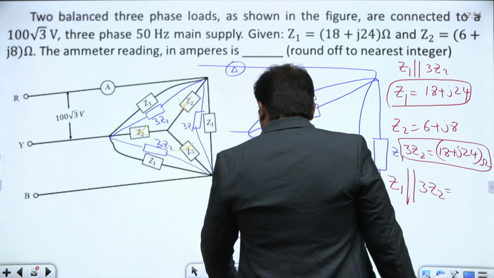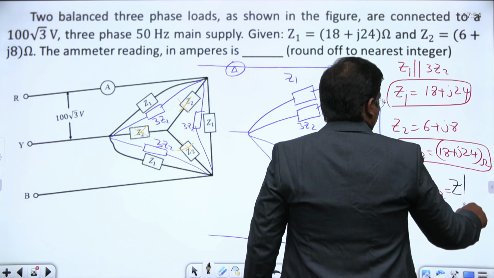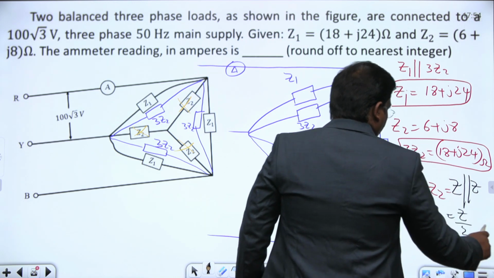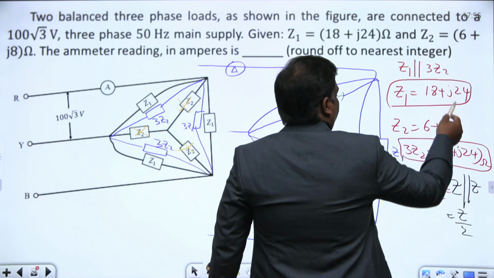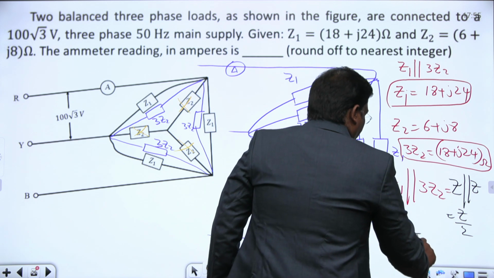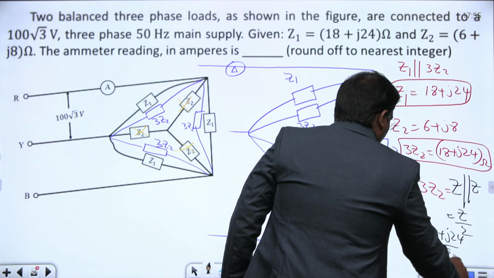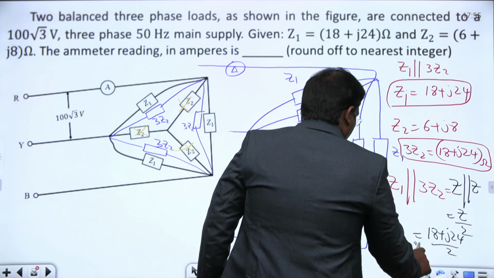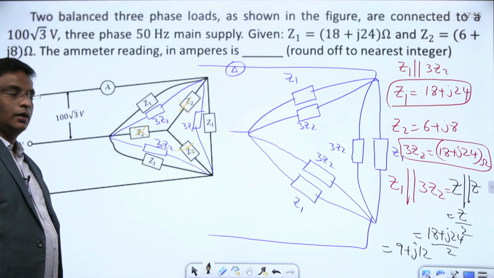If you assume the impedance as Z, here we got Z parallel to Z. What is Z parallel to Z? Z by 2. Z parallel to Z is nothing but Z by 2 only. So 18 plus j24 by 2. What is the value? 9 plus j12 ohms.